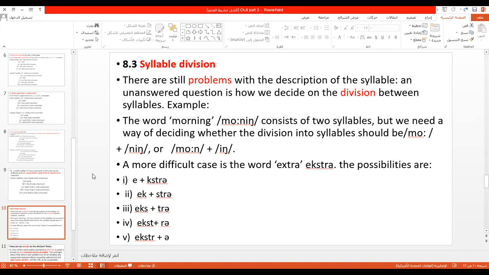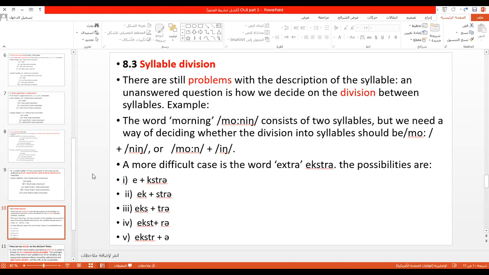Good. For example, any word. For example, hospital. The word hospital, مستشفى. How many syllables in hospital? Hospital. Four. I think 4. No, hospital. Only 3.